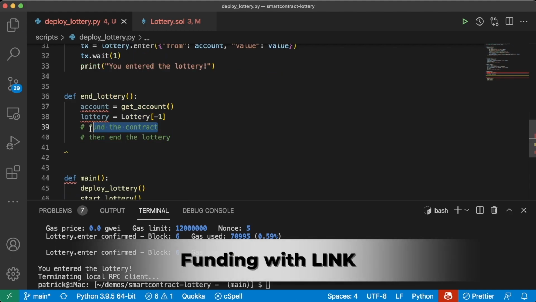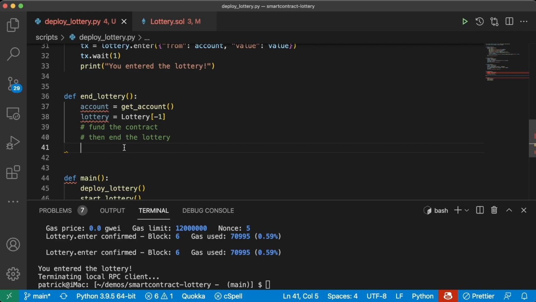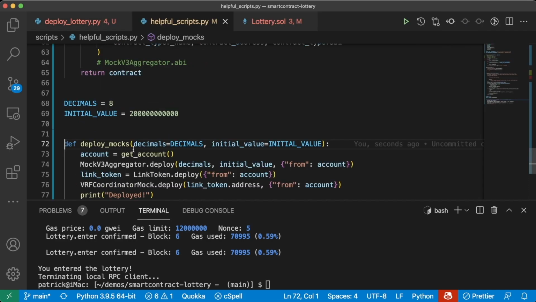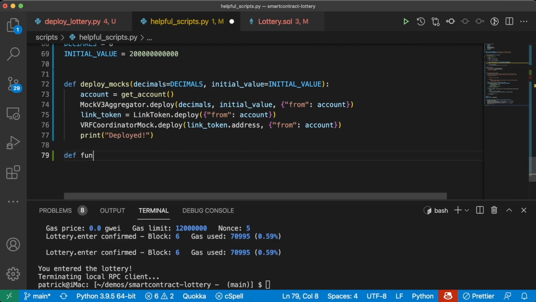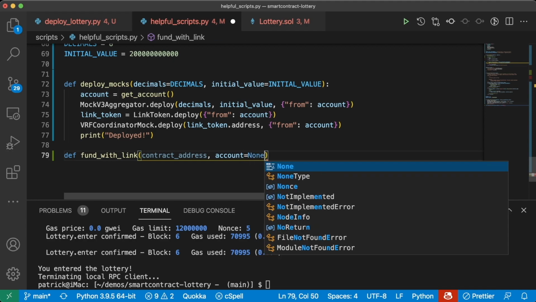Since funding our contracts with the link token is going to be a pretty common function that we use, let's go ahead and turn this also into a helpful script. So let's go to our helpful scripts. We'll make a new function called fund_with_link, and let's have this take a couple of parameters. First, we'll want a contract address, of course. We'll want to know who we're going to fund with link. We'll set a default account to being None.